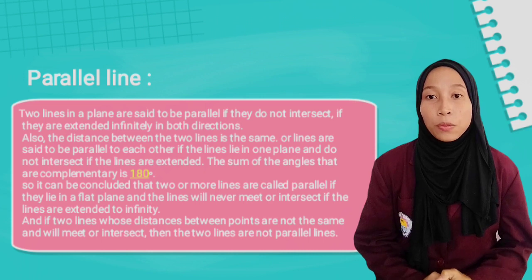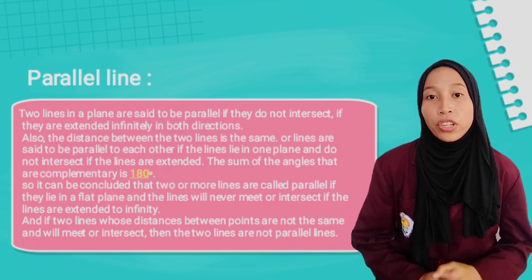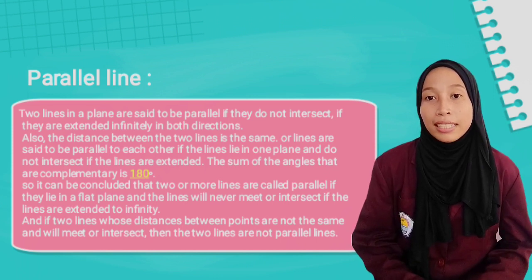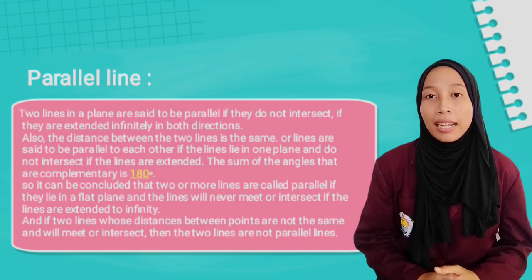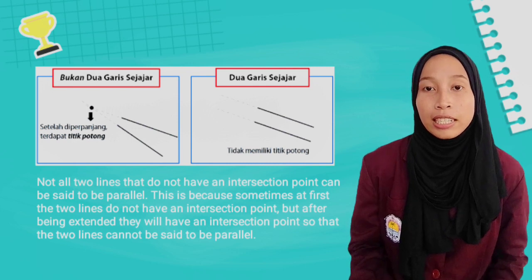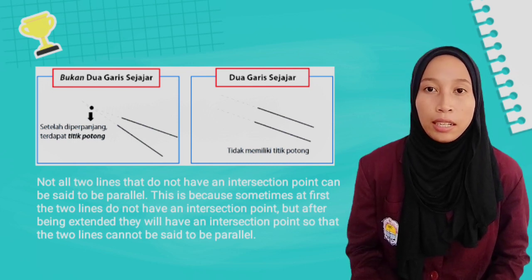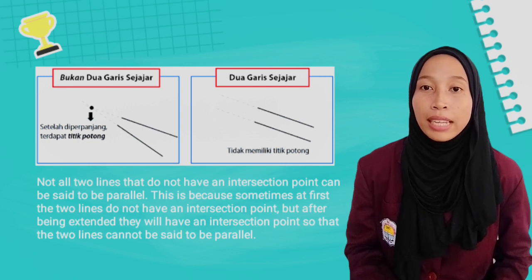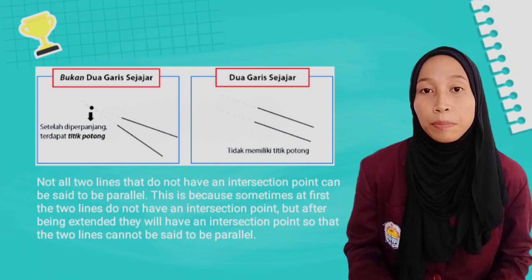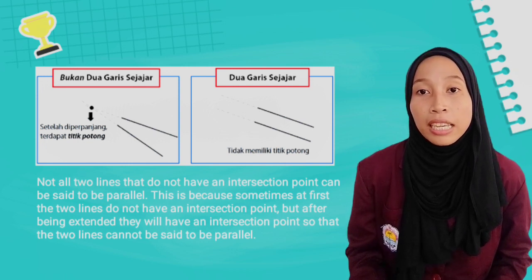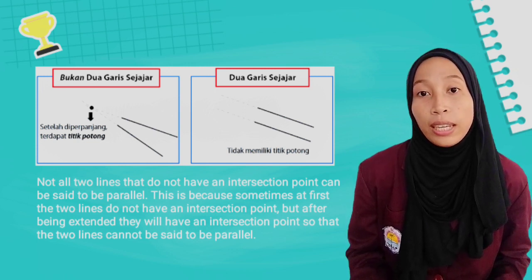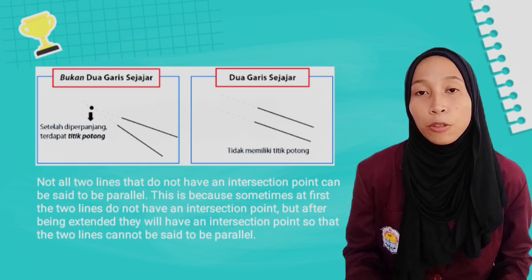And if two lines whose distances between points are not the same will meet or intersect, then the two lines are not parallel lines. Not all two lines that do not have an intersection point can be said to be parallel. This is because sometimes at first the two lines do not have an intersection point, but after being extended, they will have an intersection point, so the two lines cannot be said to be parallel.